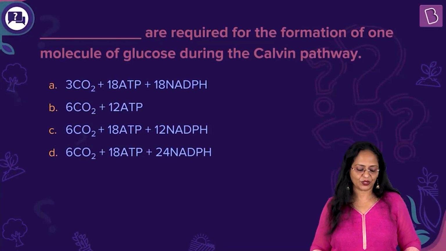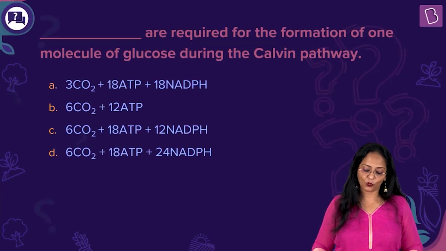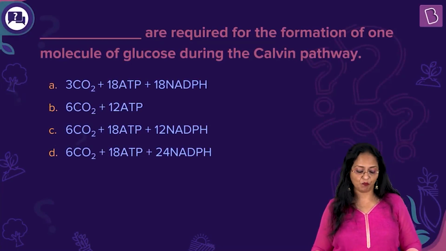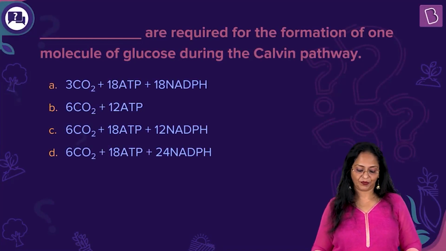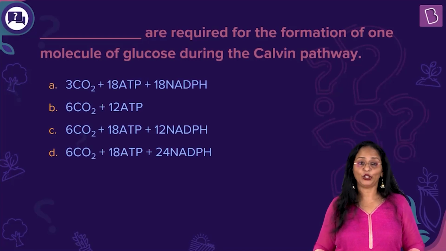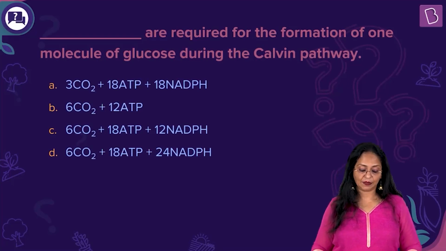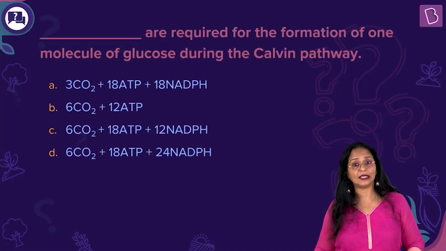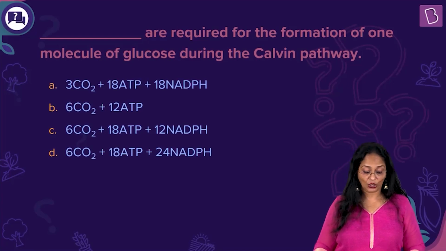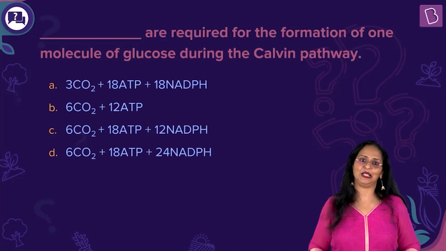A fill in the blanks question for you. Dash are required for the formation of 1 molecule of glucose during the Calvin pathway. Okay? Is it 3 molecules of carbon dioxide plus 18 ATP plus 18 NADPH, or 6 CO2 plus 12 ATP, or 6 CO2 plus 18 ATP plus 12 NADPH, or 6 CO2 plus 18 ATP plus 24 NADPH?